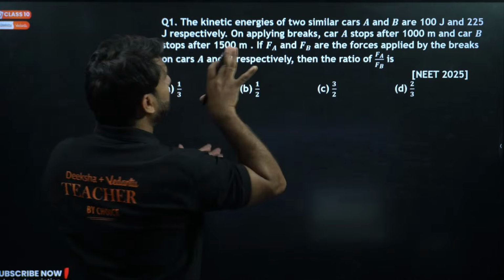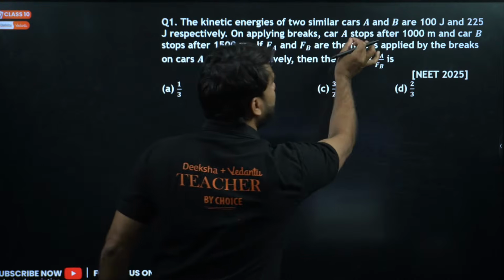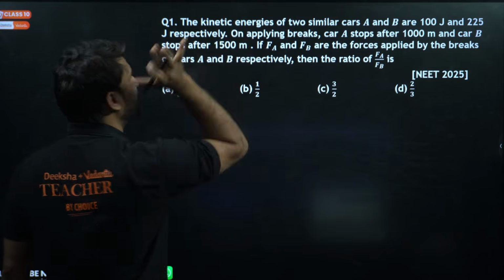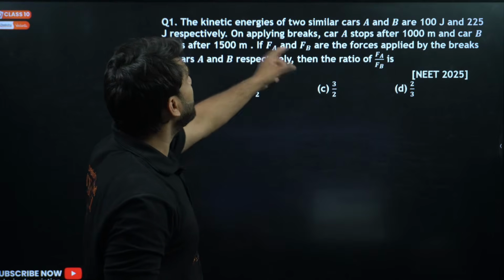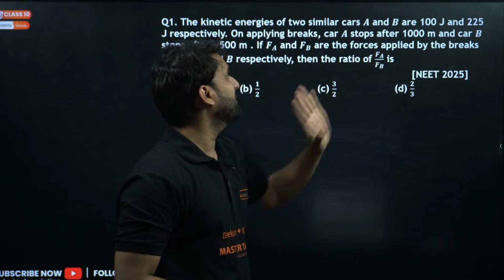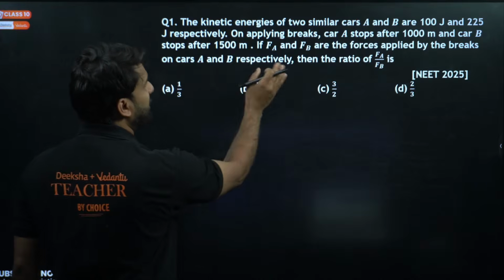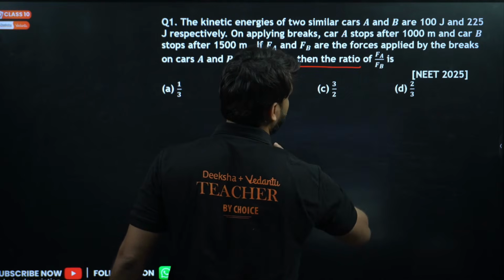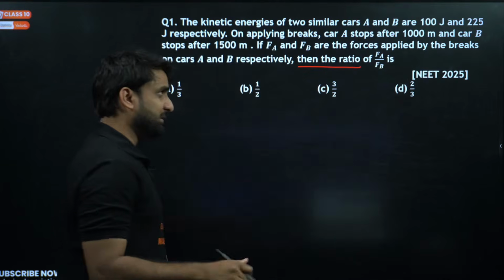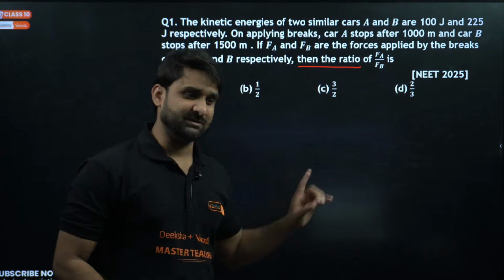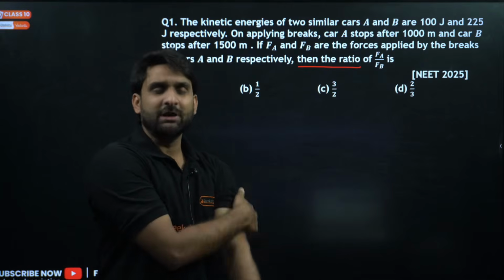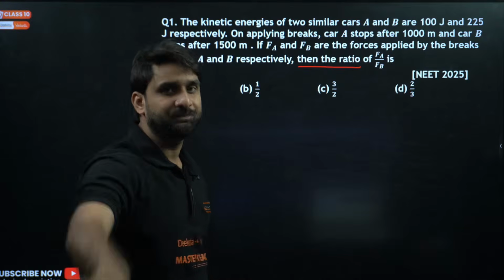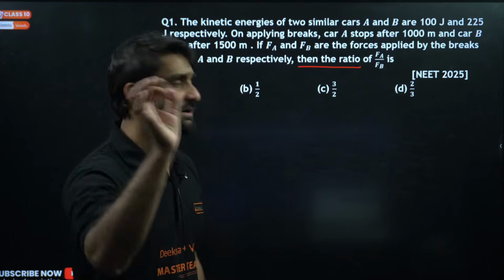On applying brakes, car A stops after 1000 meter and car B stops after 1500 meter. If FA and FB are the forces applied by the brakes on car A and car B respectively, then the ratio of force applied by A and force applied by the brake in car B will be, what will be the answer? So this is the question, my dear champion. Let me give you clarity. This question is based on the work energy theorem. Yes, my dear, work energy theorem.